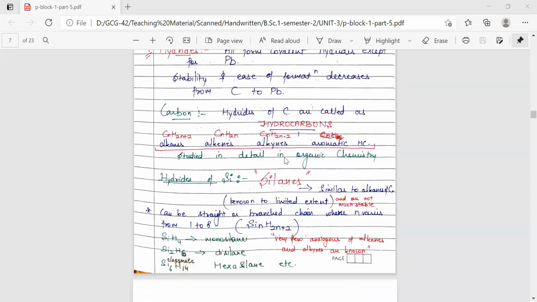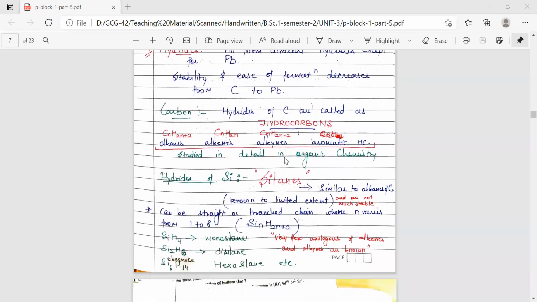So jumping directly to the hydrides of silicon, the hydrides of silicon are called silanes. General formula is SinH2n+2, which corresponds to the alkanes. If we replace silicon with carbon, we'll get the class of alkanes. So these can be straight chain or branched chain where n varies from 1 to 8 for silanes.